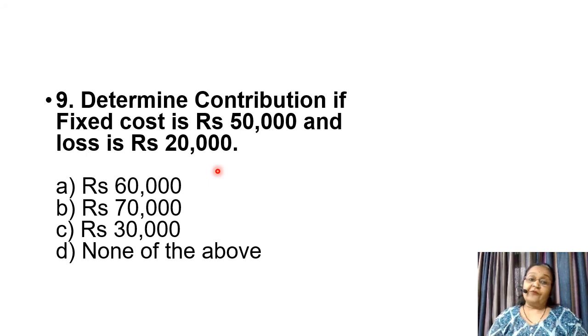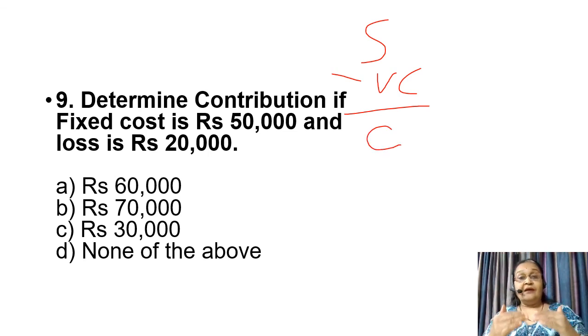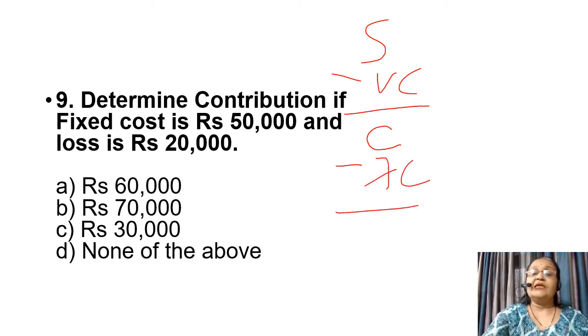See, fixed cost is 50,000 and of the answers, the first two answers are more than 50,000. So naturally, they cannot be the answer. Then there is every possibility that the answer is C or D. So let us know whether it is C or whether it is D. Now friends, see the income statement. Sales minus variable cost is contribution. We are going to start the statement of income from contribution onwards. So minus fixed cost is either profit or loss.